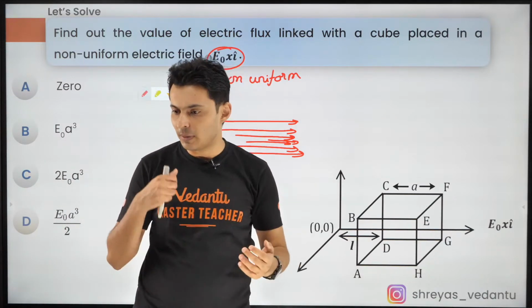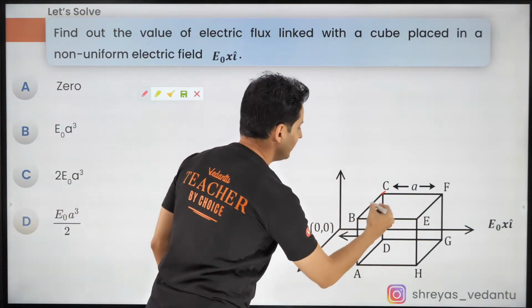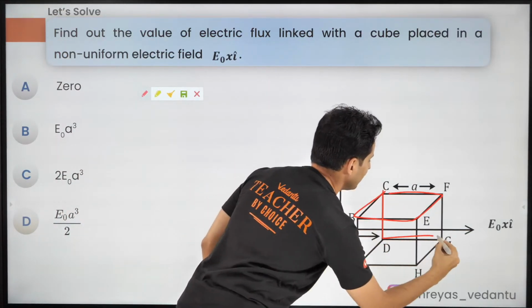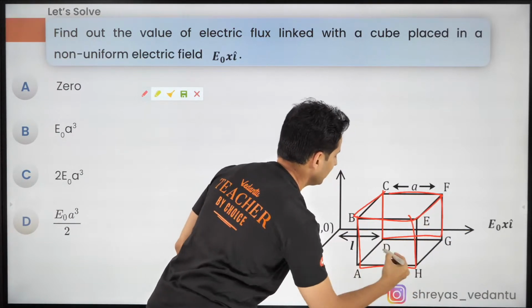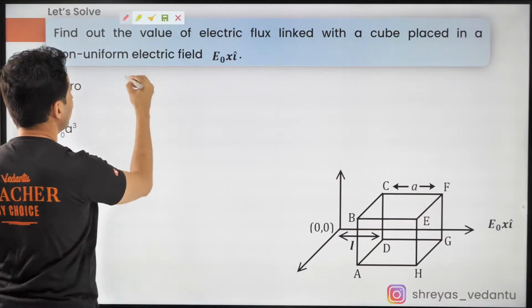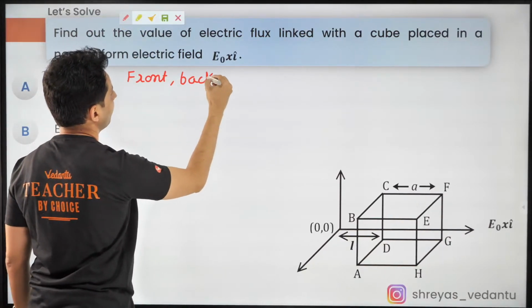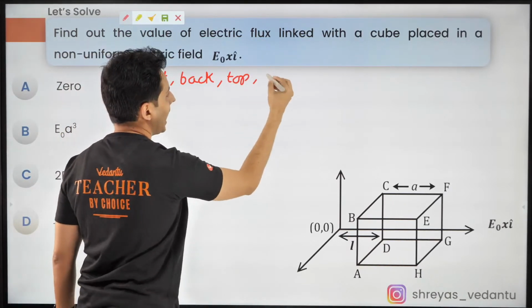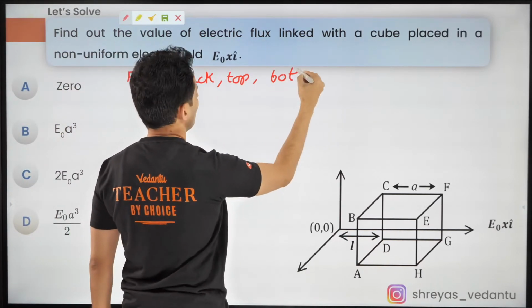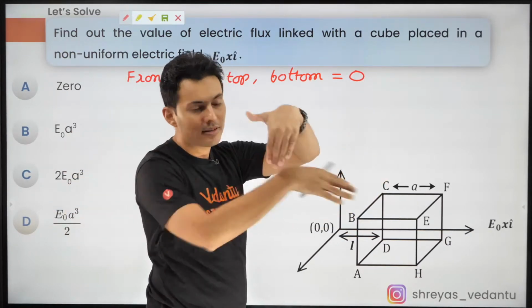Come on, all my warriors. So I'll tell you what you should do. First of all, this surface, front and bottom. That means, I'll write it over here. Front, back, top and bottom. Alright, through all these surfaces the flux is 0 because they will just graze through it.